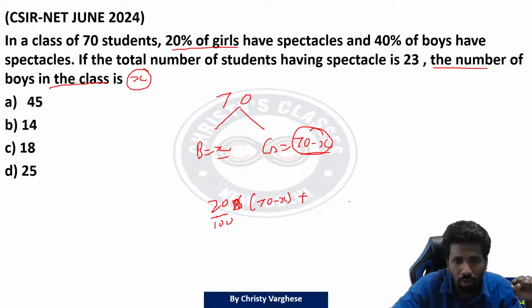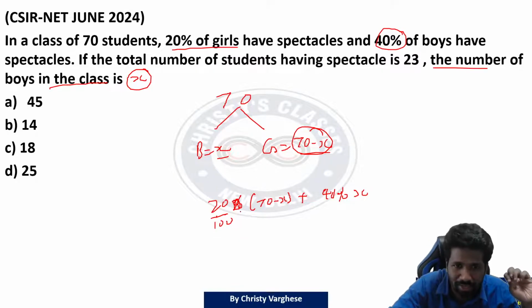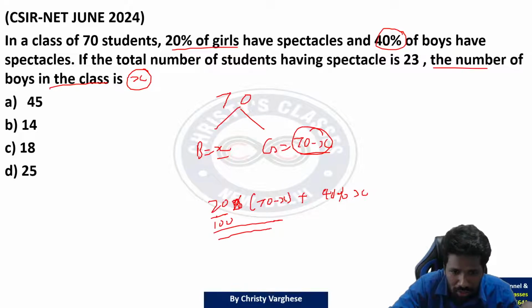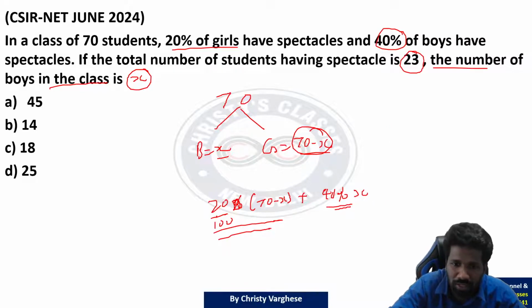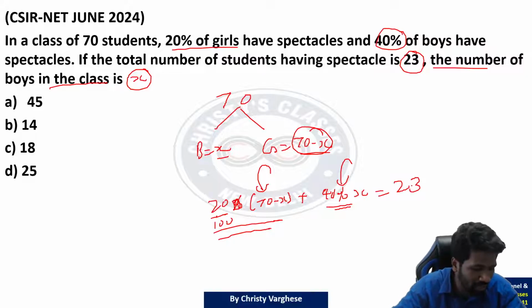Plus boys number is X. 40% of boys number X. These are the people who wear spectacles, na? Girls 20% have 70 minus X wearing spectacles. Boys 40% have X wearing spectacles. Add these two and we get the total number of people who wear spectacles. Girls who wear spectacles plus boys who wear spectacles will make the total number of people who wear spectacles, that is equal to 23. One equation, one unknown.